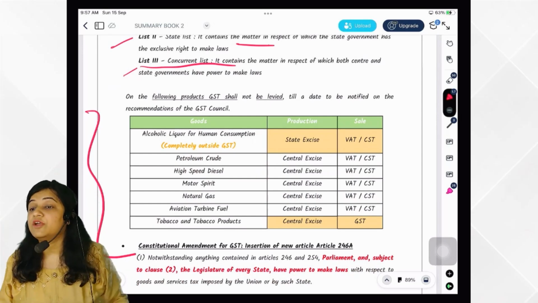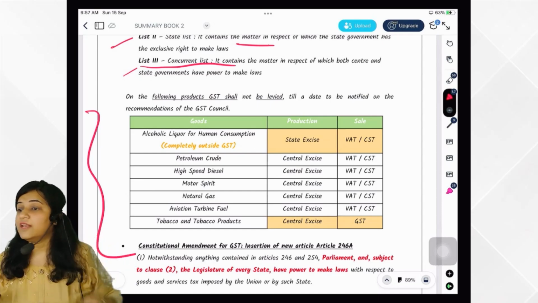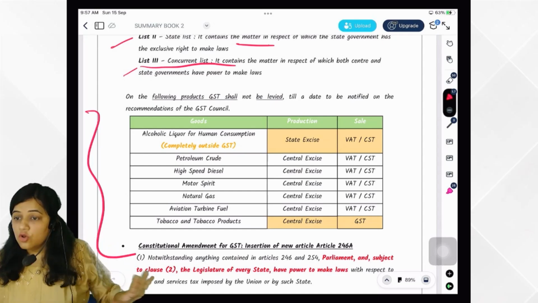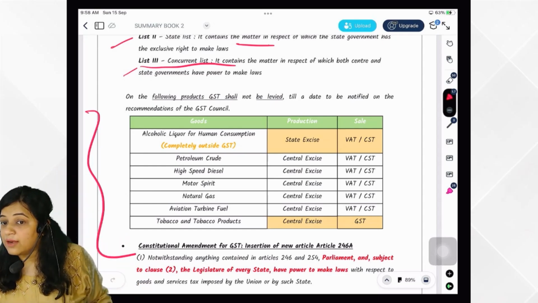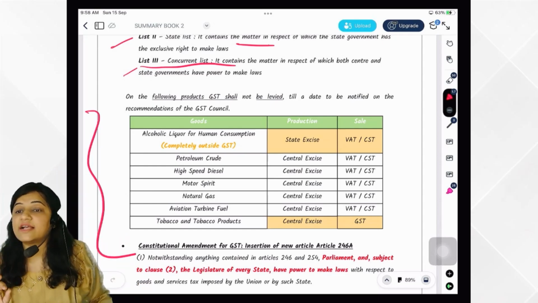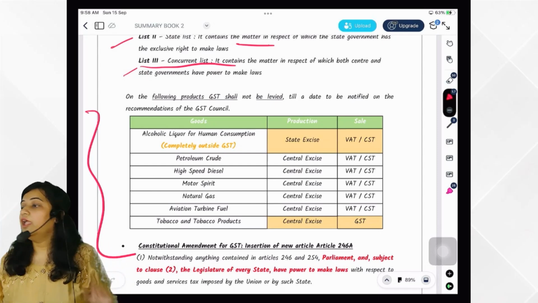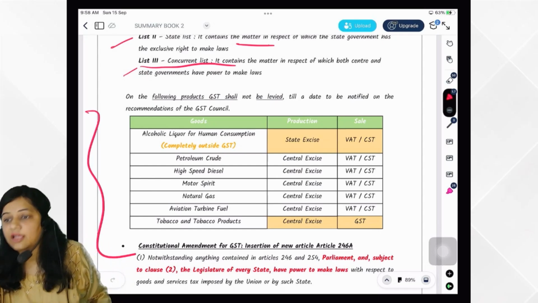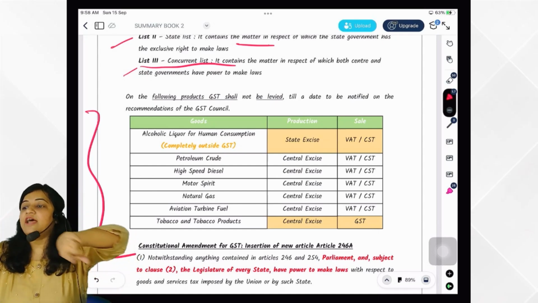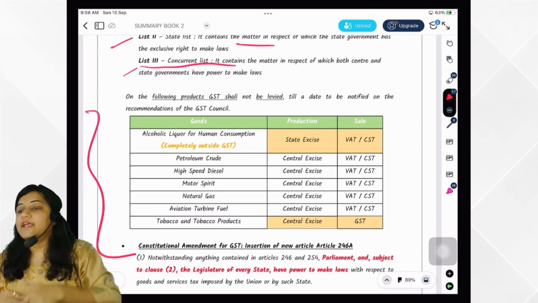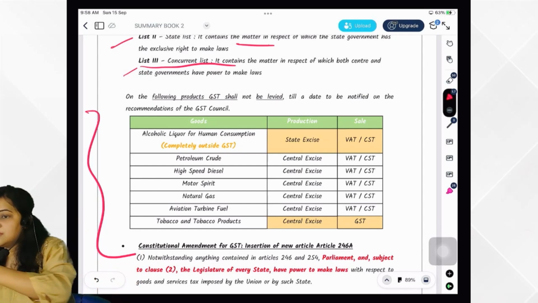This is a very favorite question of the institute. On alcohol, is GST levied? No ma'am, not at all. It is out from the levy of section 9 only. We know it very well. Okay. So on alcohol, which tax is levied? In case of its manufacturing, state excise. In case of its sale, in case of intrastate sale, VAT. In case of interstate sale, CST.